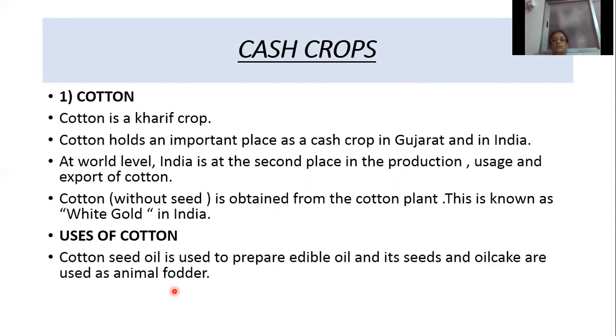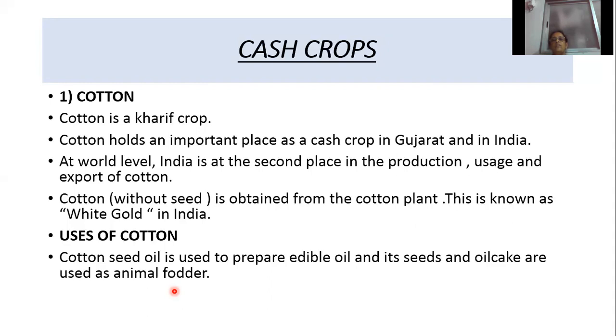Then what are the uses of cotton? Cotton seed is used to prepare edible oil, cooking oil, and its seeds and oil cake are used as animal fodder, which means food for the cattle. So what are the uses of cotton? Its seed is used to prepare edible oil. Its seed and oil cake, after removing that oil, the remains are used as fodder, food for the cattle.